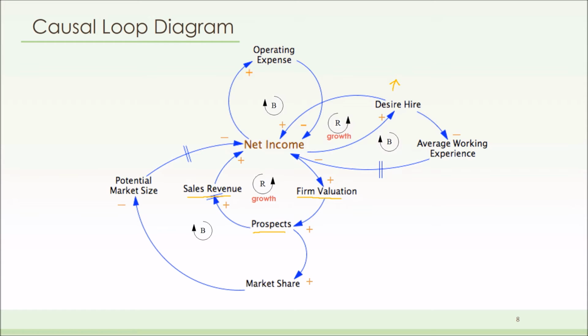For balancing loops, first, increased net income results in more operating expense on salary, facilities, and so on, which decreases the net income. Second, as we hire more freshmen, there's no doubt that the average working experience would fall, and it takes time to really influence net income to fall. For example, experienced employees have to spend their time training those freshmen, which lowers their own productivity.